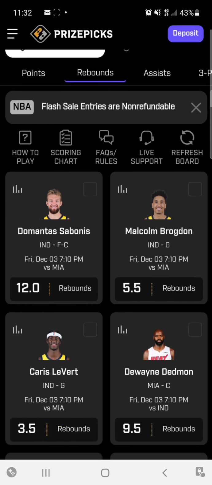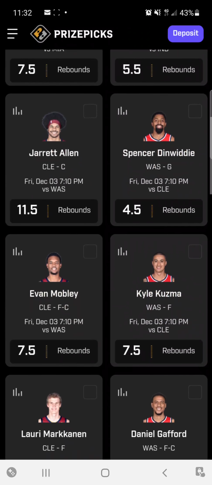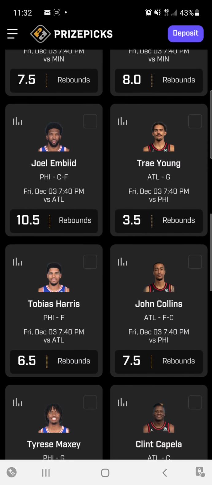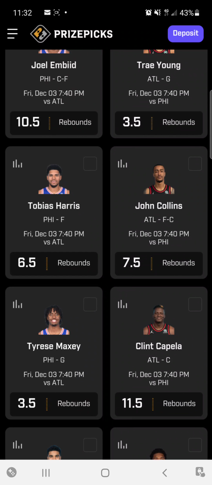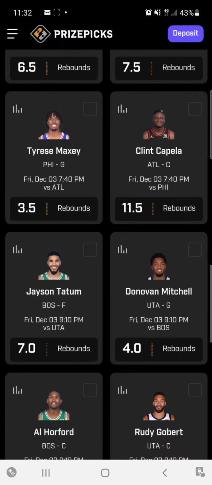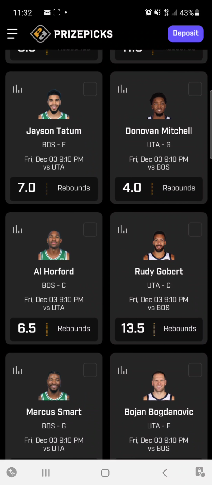Rebounds kind of the same way. You got some guys that are going to go 10 rebounds no matter what, based on the situation. Some of your big guys like Embiid, Collins, Capella, those have been iffy. They've been kind of off and on. I try to stay away from those two. Gobert's always a good one.